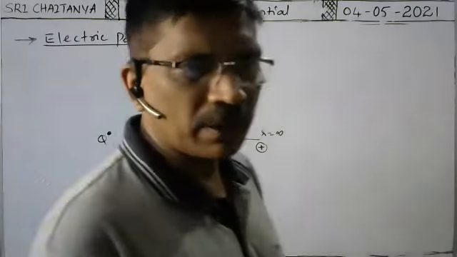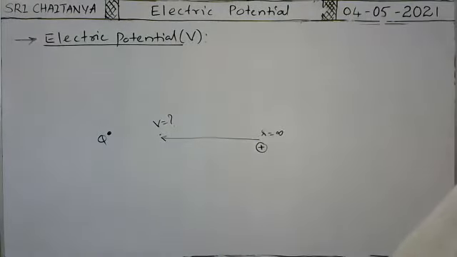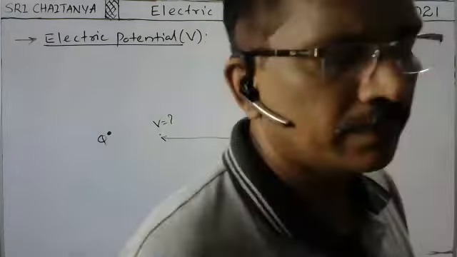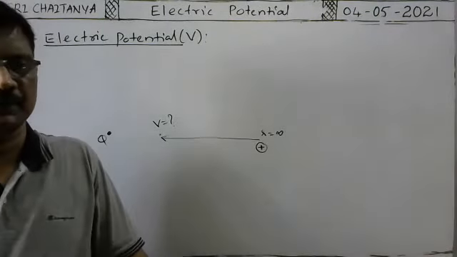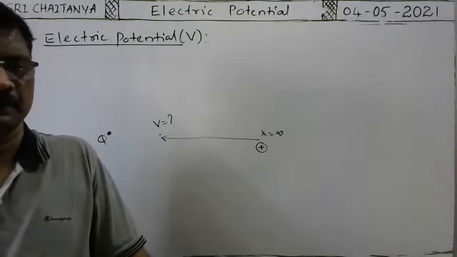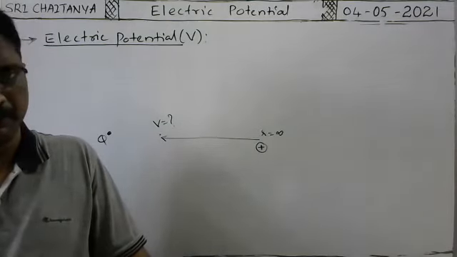Okay, Vamshi Krishna, I will unmute you. Okay. Hello. Tell me, Vamshi Krishna. Amount of external work done in bringing unit positive charge from infinity to a point against the electric field.